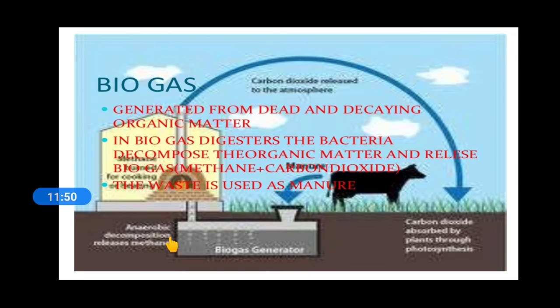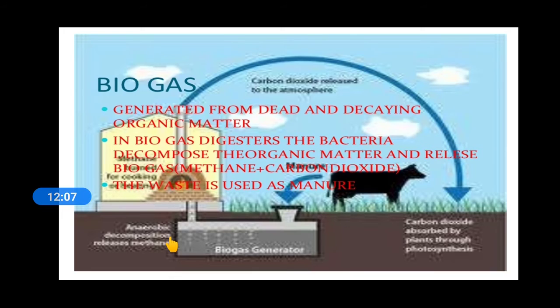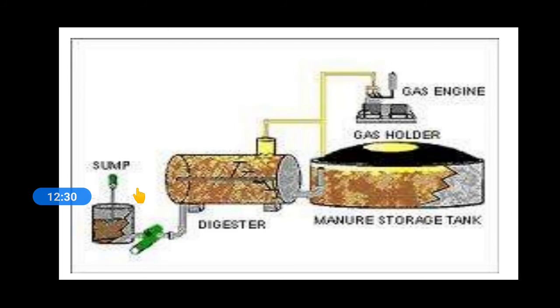Now this is tidal energy, where the waves of the sea start moving. When the waves are coming, at that time the turbine starts moving and the generator is on, and then the energy is generated. Then is biogas, generated from dead and decaying organic matter. Biogas digesters and bacteria decompose the organic matter and release the biogas, and the waste is used as manure in the agricultural process.